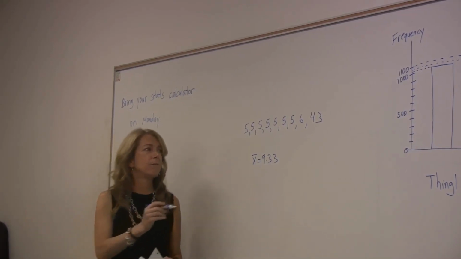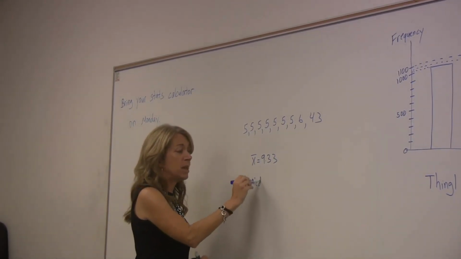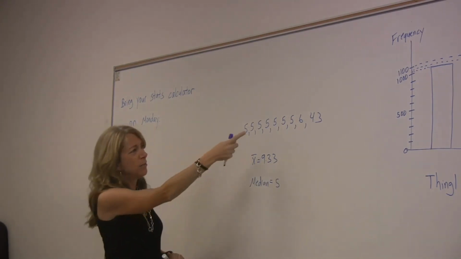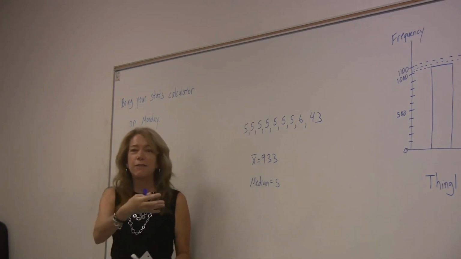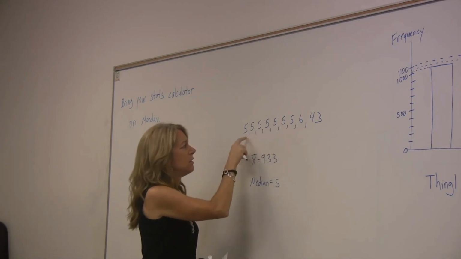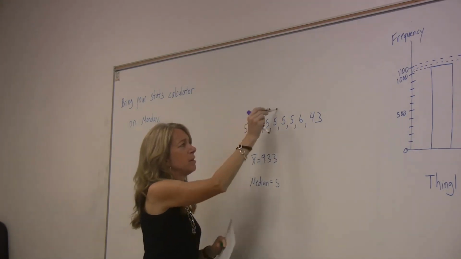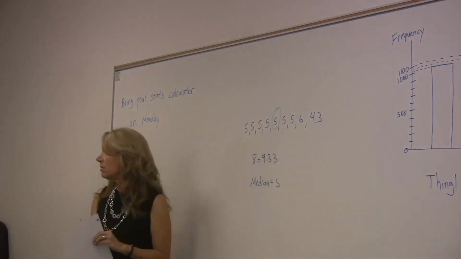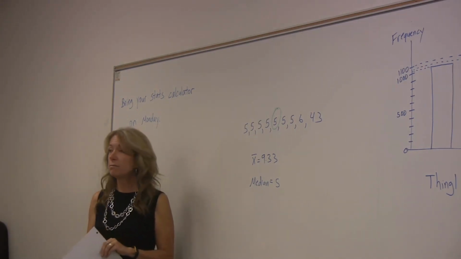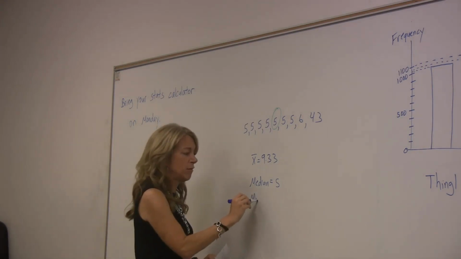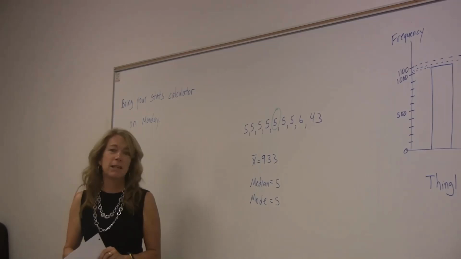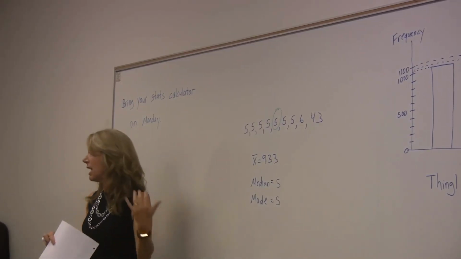What about the median? 5. The median's 5. The number right in the middle is 5. Even if there's 2 numbers in the middle, they're going to average out to 5. How many numbers do I have here? 9. So 1, 2, 3, 4. This one's right in the middle. Right? Is that one right in the middle? Yeah. So my median is 5. My mode is 5. Ends up with the same. Both of those are better descriptors of what's typical in this classroom, or better measures of center in this case.